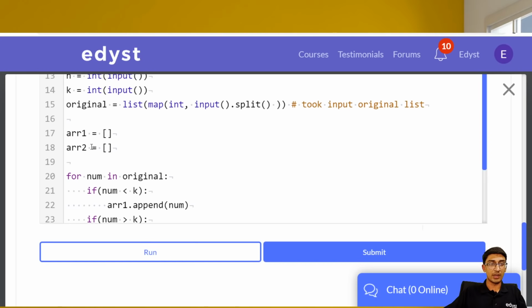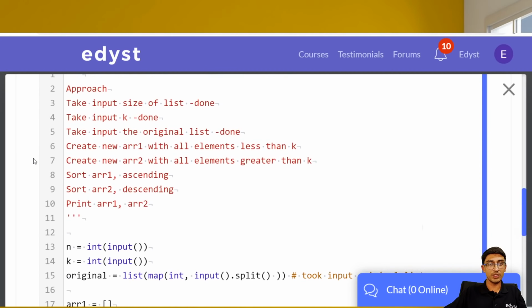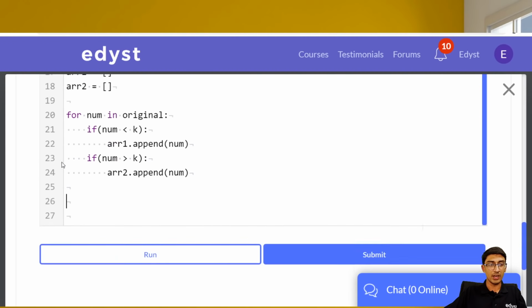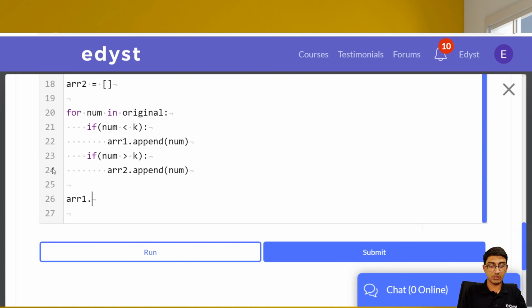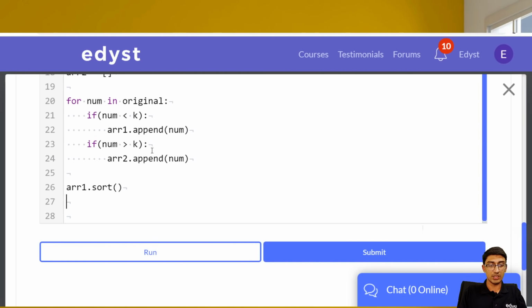Brilliant. After we have done with these two, we are supposed to sort array 1 in ascending order and sort array 2 in descending order. Okay, this is pretty simple in Python. Let's sort this one in ascending. Array 1 dot sort in ascending is like this, and array 2 dot, if I remember the syntax correctly, it's something like this. Reverse is equal to true. That's the syntax if I remember it.